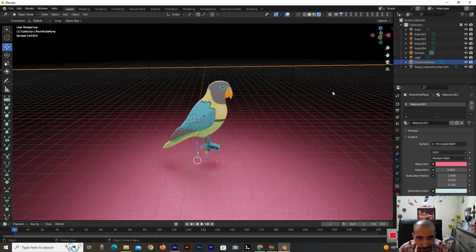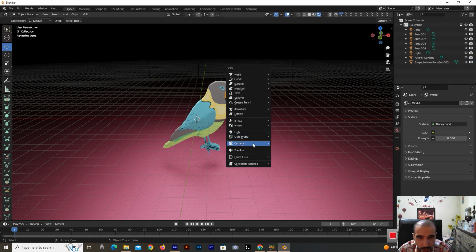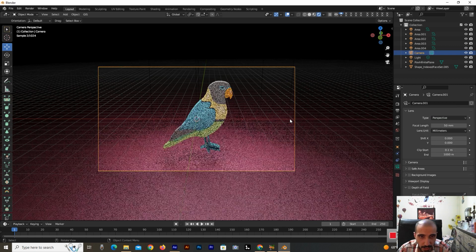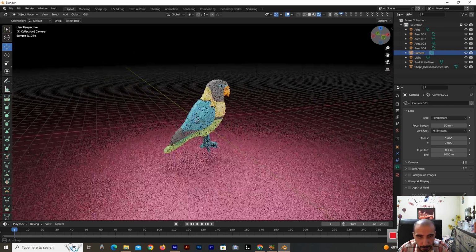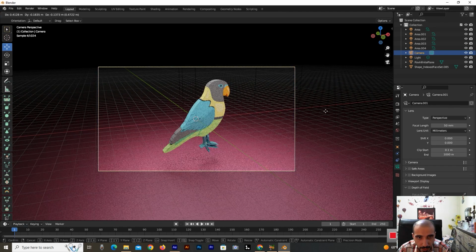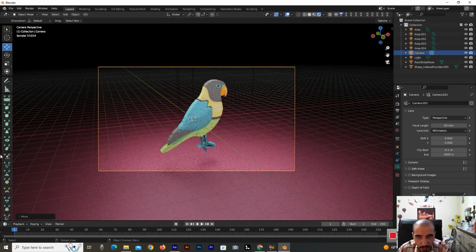Now it's ready. I should delete this camera, and again press Shift plus A, go to camera, and select this camera. Now it's ready. Wow, so beautiful. Yes, now it's ready.